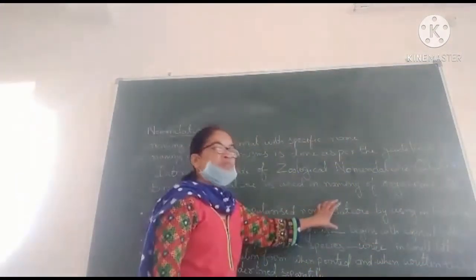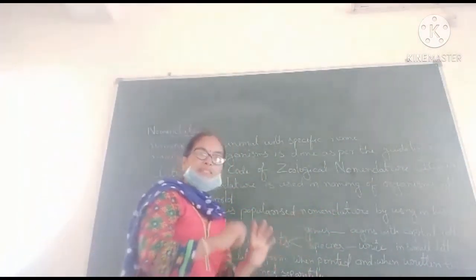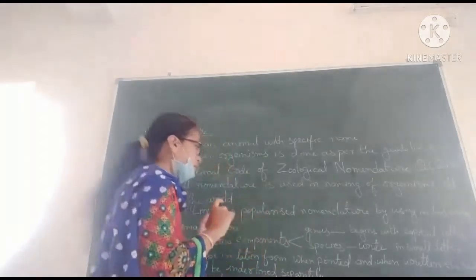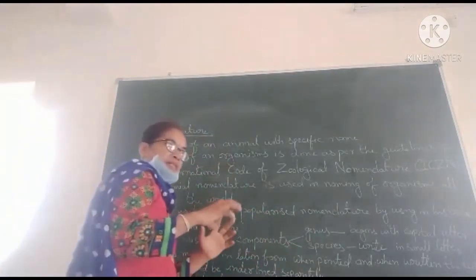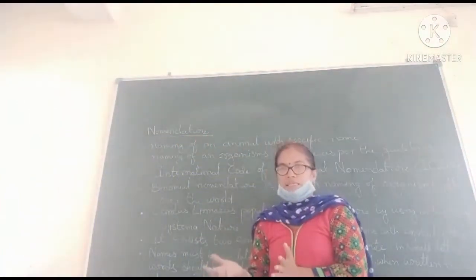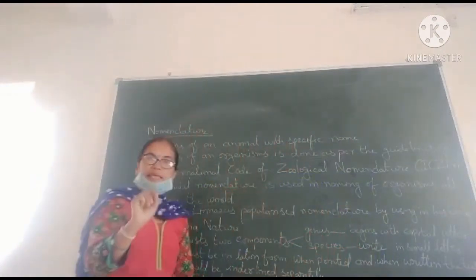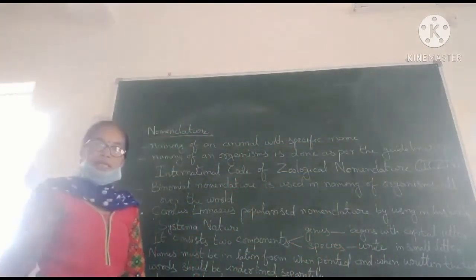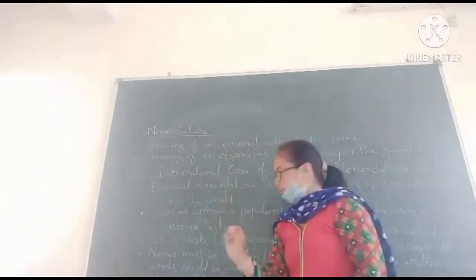The genus word begins with a capital letter, and the species should be written in small letters. When the name is in printed form, it should be in Latin language, and when we are writing by hand, the genus and species are underlined separately.